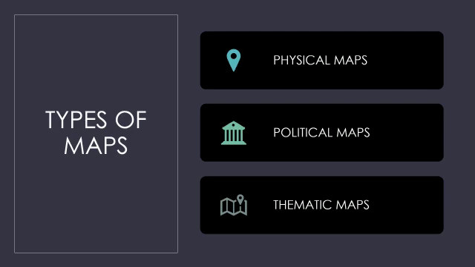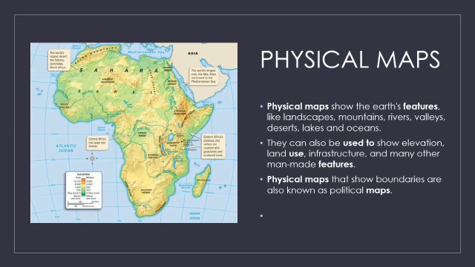So what are the types of maps? They are physical maps, political maps and thematic maps. One by one we will see what physical maps, political maps and thematic maps are. The first one is the physical map. What is a physical map? In this picture you can find the Africa continent. Here it shows the mountains, the desert places and all the physical features, rivers, lakes and oceans. So everything will be seen in a physical map.